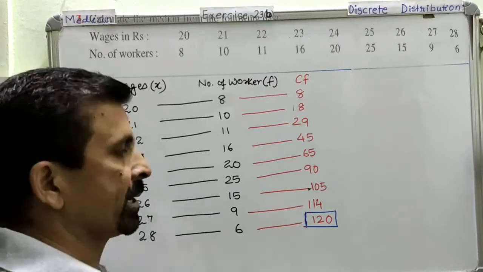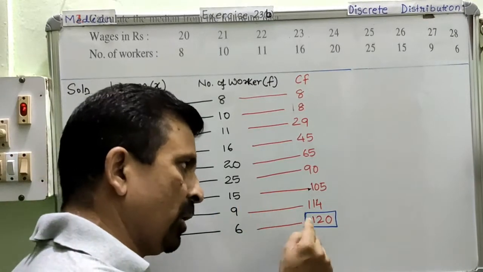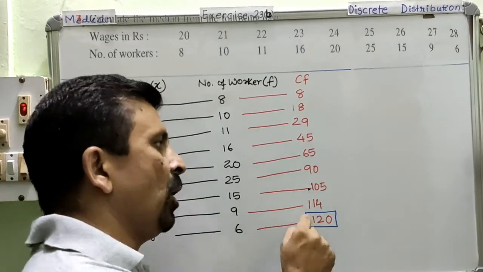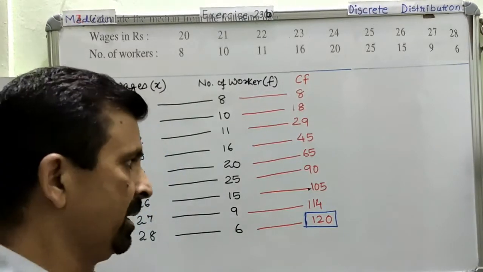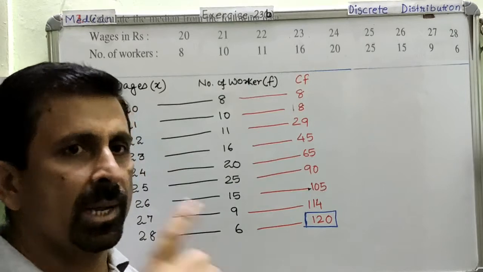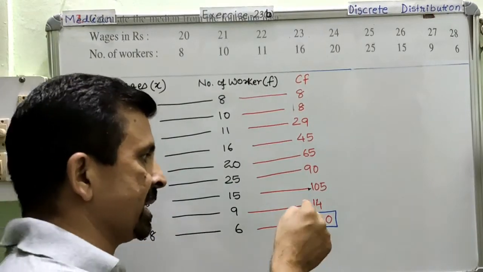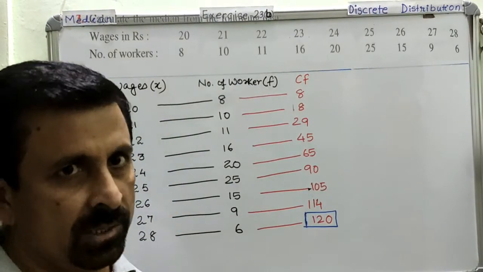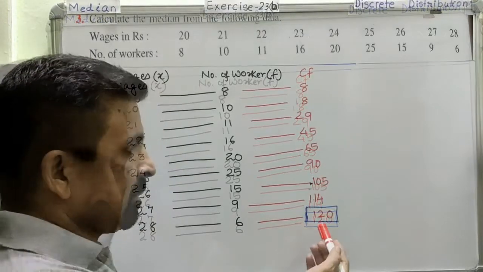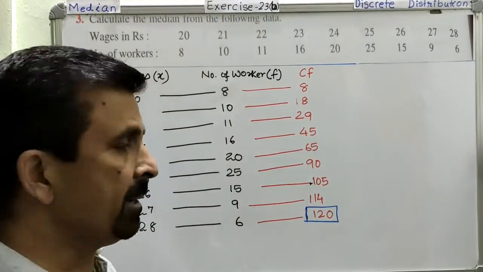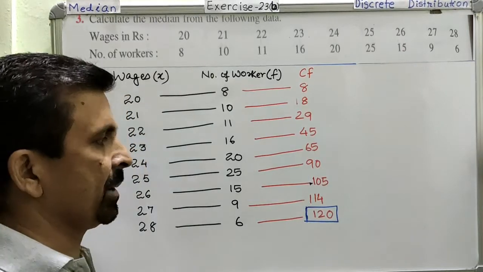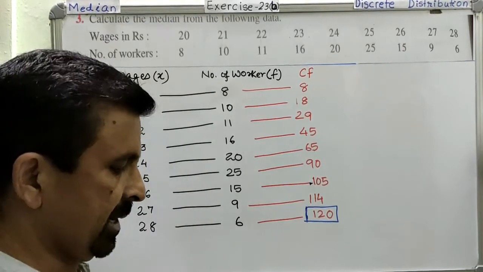Now this is a very important figure because you have to look at it. It could be an odd number or it could be an even number. Same as the previous question, if this is an odd number, you will get 1 position. If this is an even number, you will get 2 positions. The formula will be the same. So odd or even is very important. Is it okay? Now since this is an even number, that means we are going to get 2 positions, right?